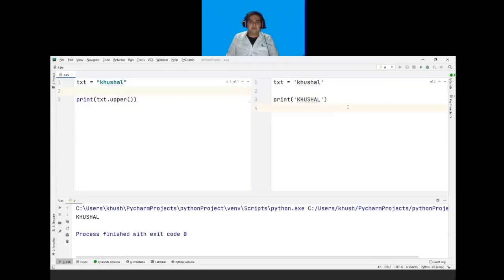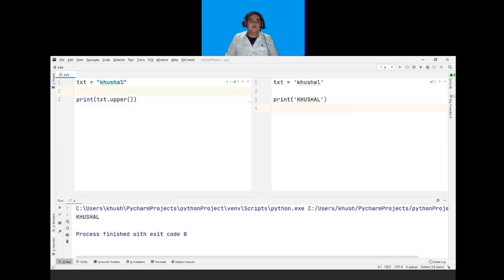So the next is, if I want to check if a certain phrase or character is present in my text or string, for that we have to use the keyword in or not in.